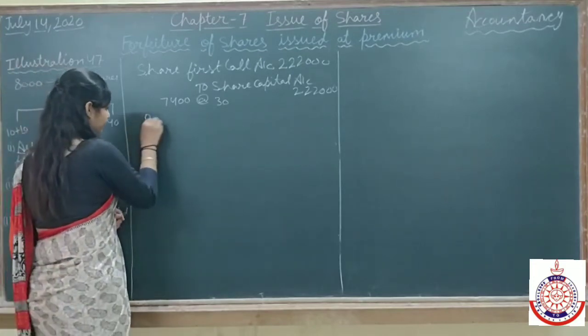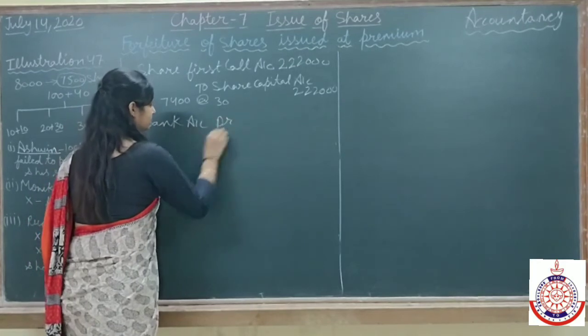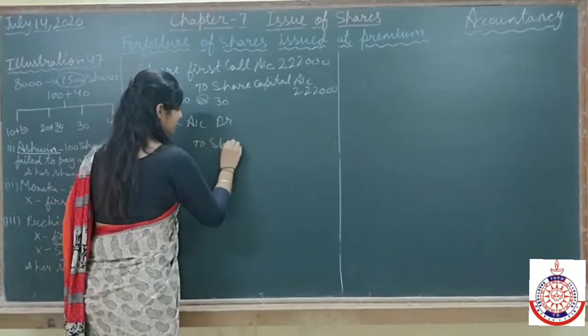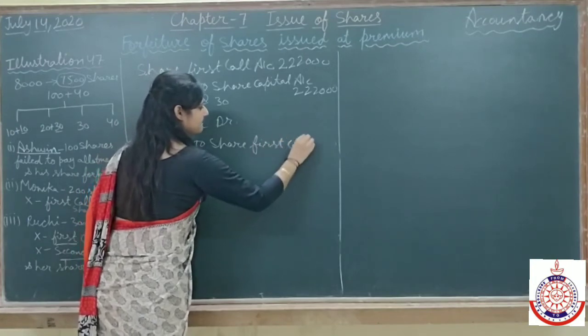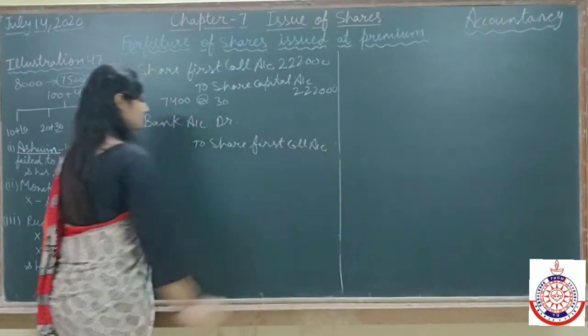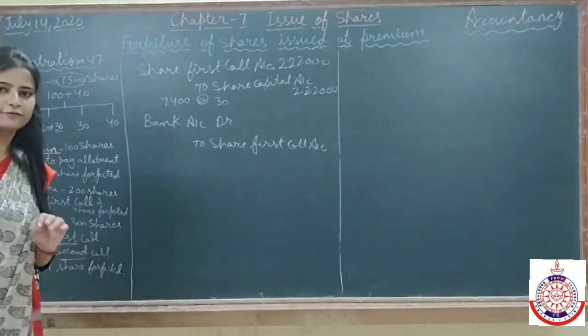Now the next entry is related to when we receive money on first call. The entry will be bank account debit to share first call. Now see, the second shareholder Monica, holding 200 shares, failed to pay the first call, and her shares are also forfeited.